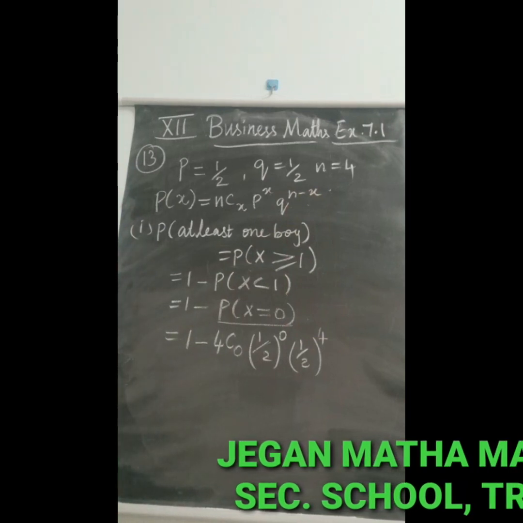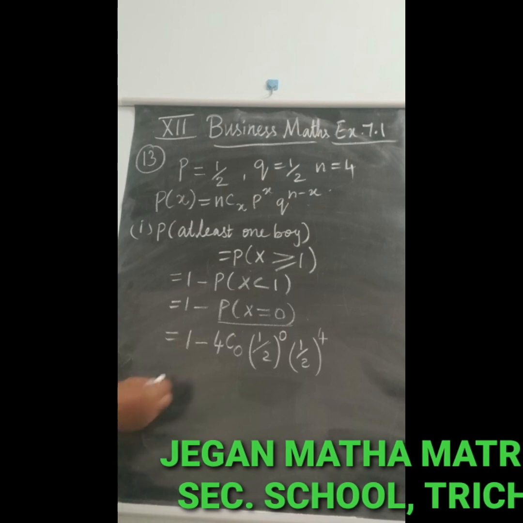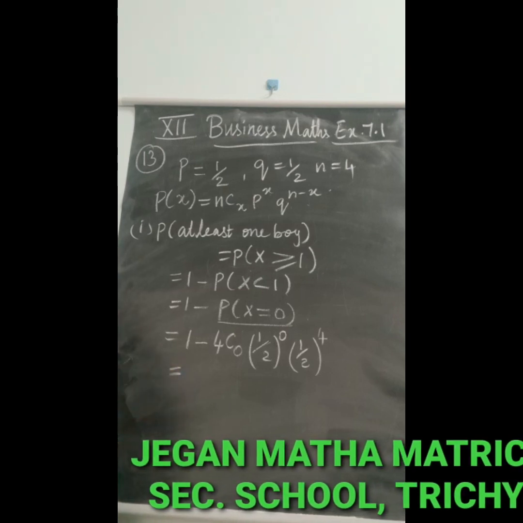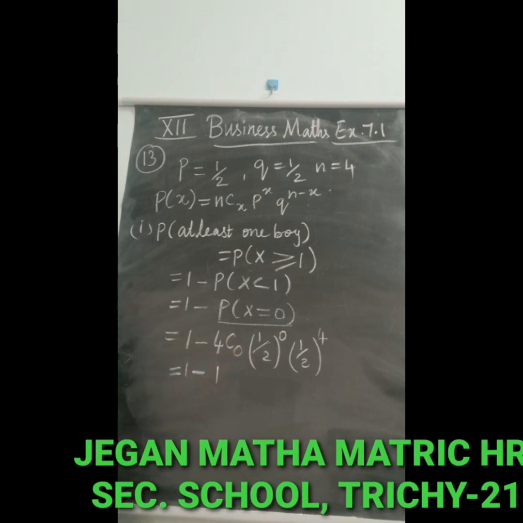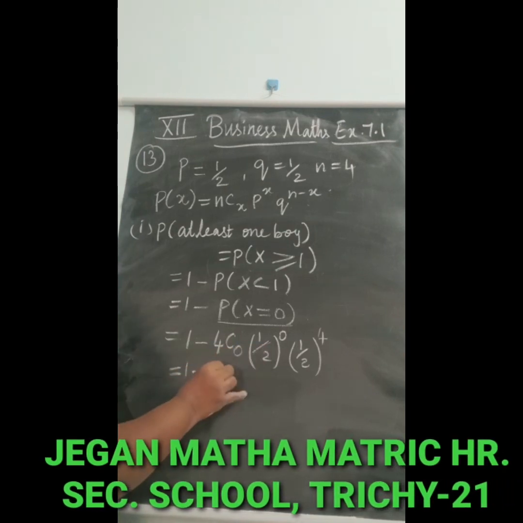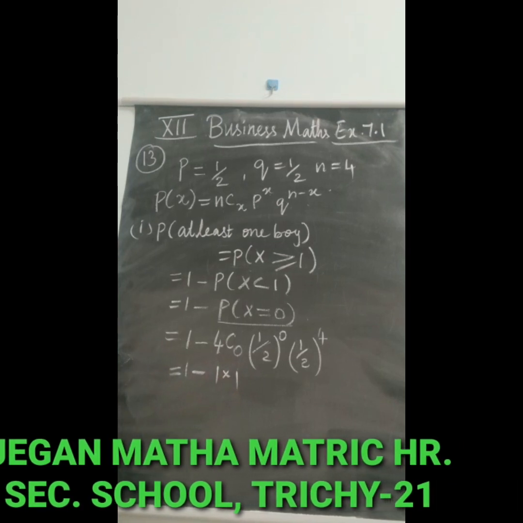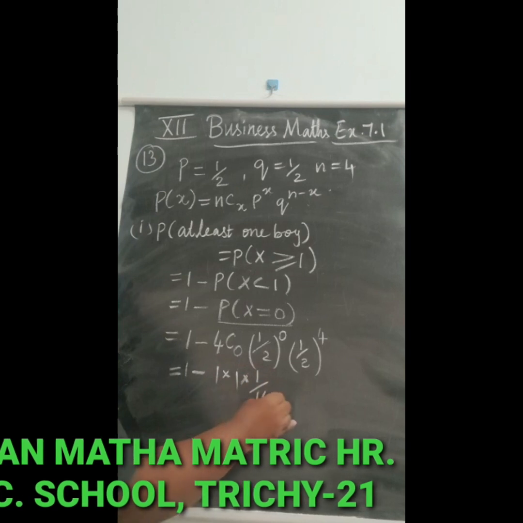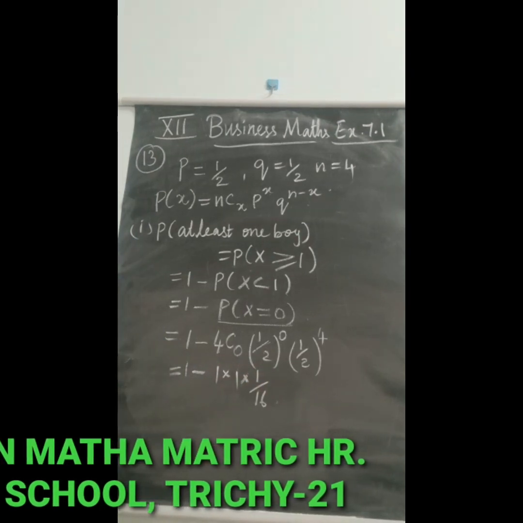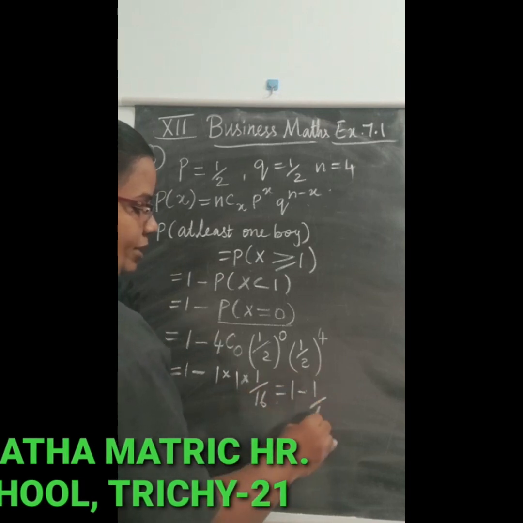So 4C0 into 1 by 2 the whole power 0 into 1 by 2 the whole power 4. So that is equal to 1 minus 4C0 which is 1, and 1 by 2 the whole power 0 is 1. So 1 by 2 the whole power 4 is 1 by 16. So 1 minus 1 by 16.